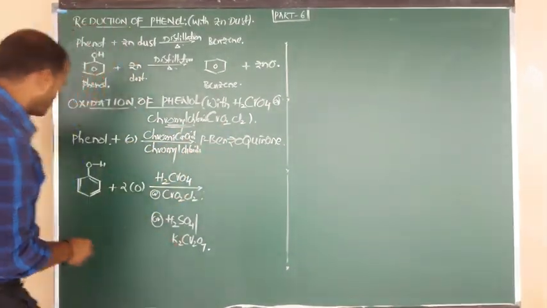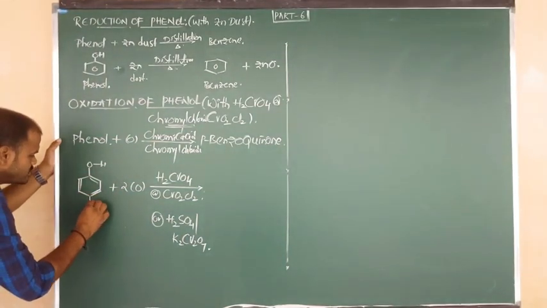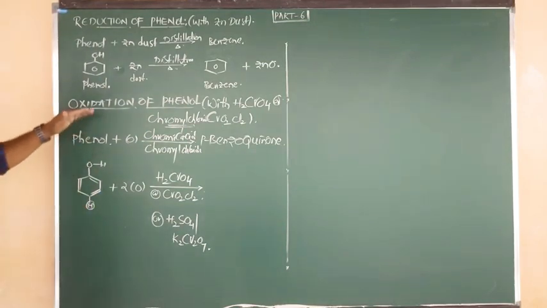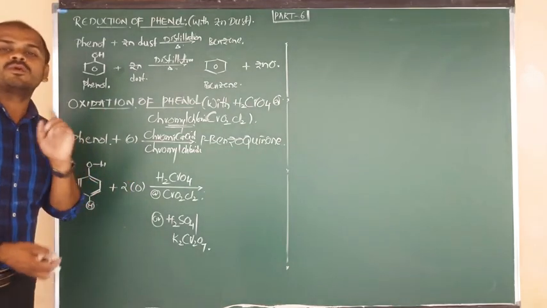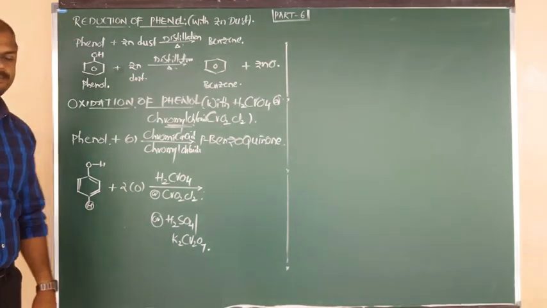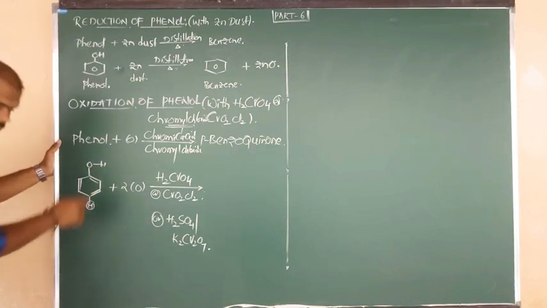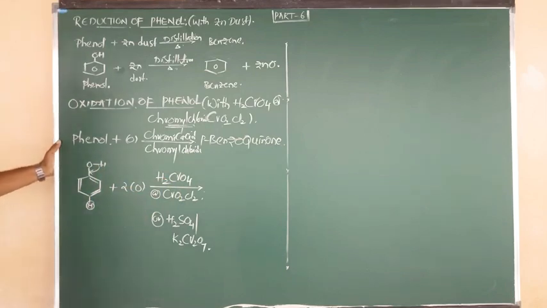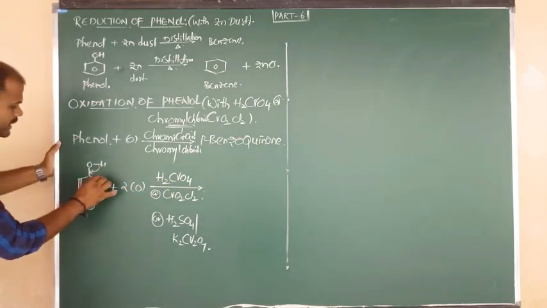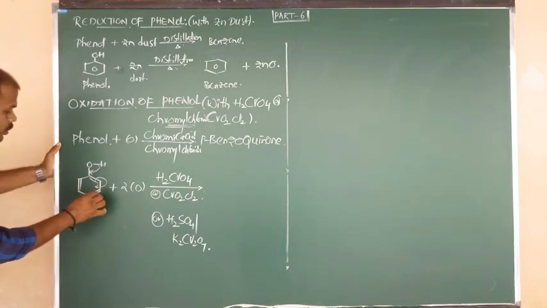How is it going to be formed? Everyone is listening carefully, right? The place opposite to OH is para. This is the more reactive site because OH is an electron-donating group, as compared to the ortho substitution. Para substitution is very important and the more active site because it contains more electron density. Good. So listen carefully. During this oxidation process, the bond between O and H undergoes delocalization like this. At the same time, the bond between 1 and 2 is delocalized between 2 and 3 positions. Again, at the same time, the bond between 3 and 4 is delocalized outside.